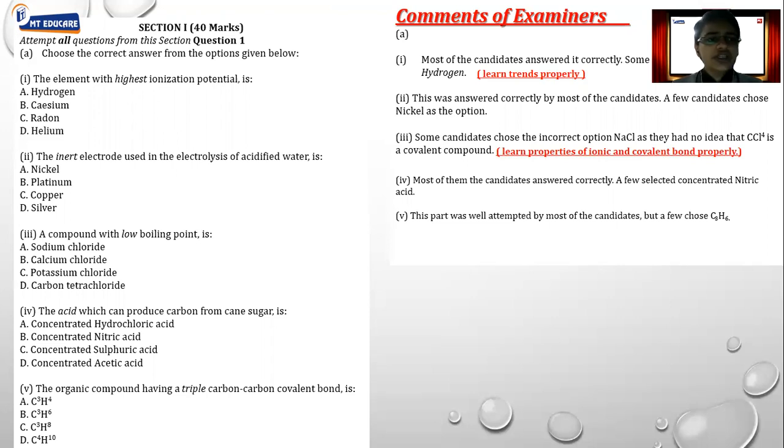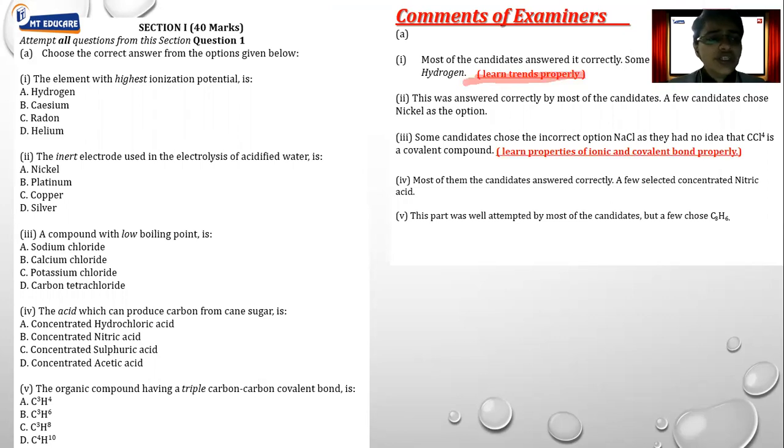The first question is about the highest ionization potential. Here generally people make the mistake of writing hydrogen. So make sure you are learning the trends properly. If you make a mistake in learning trends, guys, this is a really important question and very easy to answer. But for that, again, you have to learn the trends correctly.